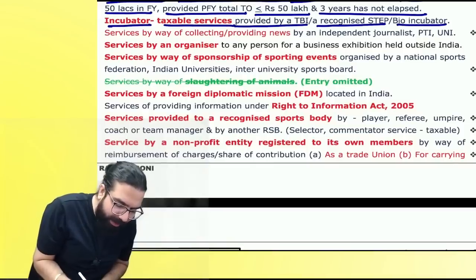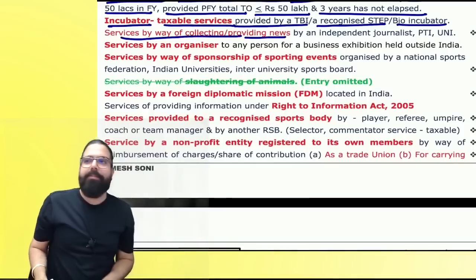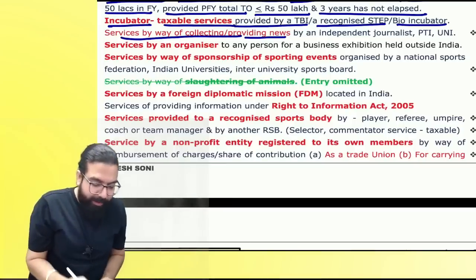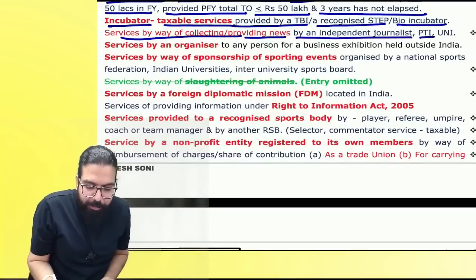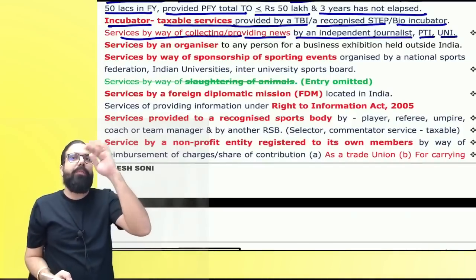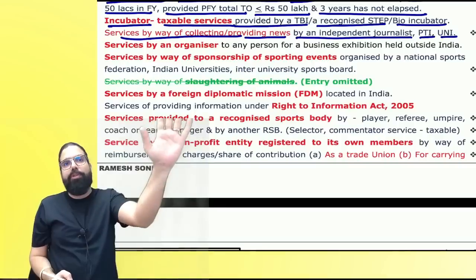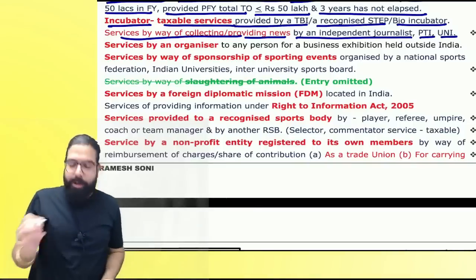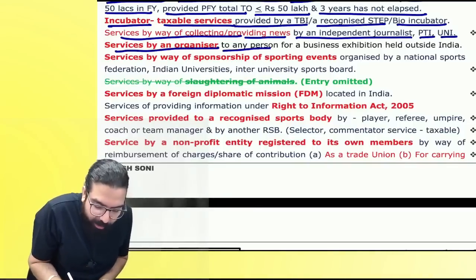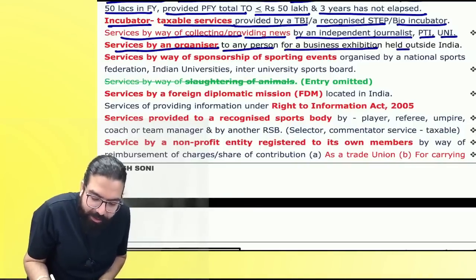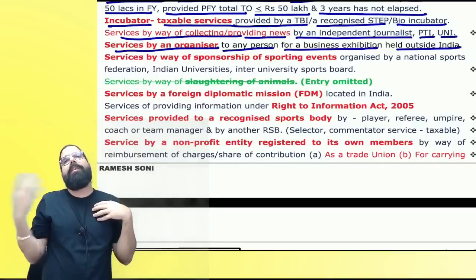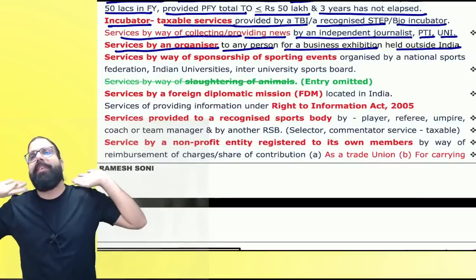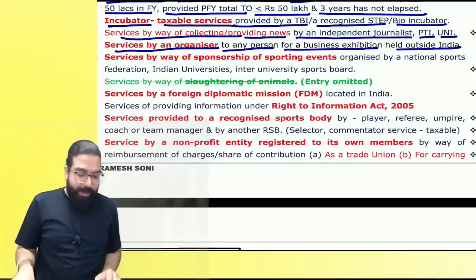The next one over here is services by way of collection. Baba, providing of news is always exempt, by an independent journalist, Press Trust of India or United News of India. When they're giving news, news and views are always free. Can I go ahead, everyone? Next, services by an organizer to any person for a business exhibition held outside India. I am going ahead and giving services in respect of a business exhibition which I am holding outside India. Any services will always be exempt.